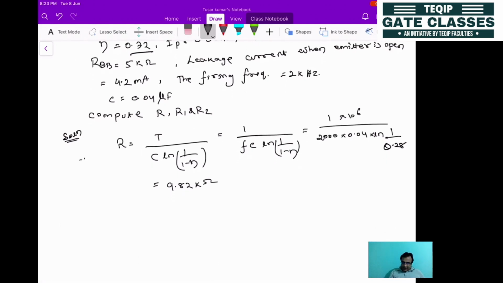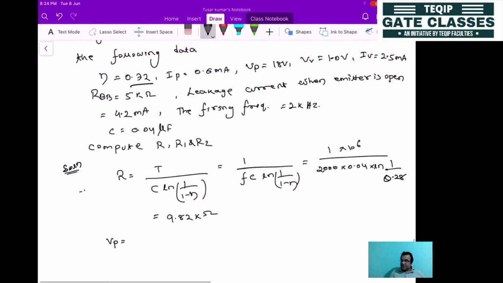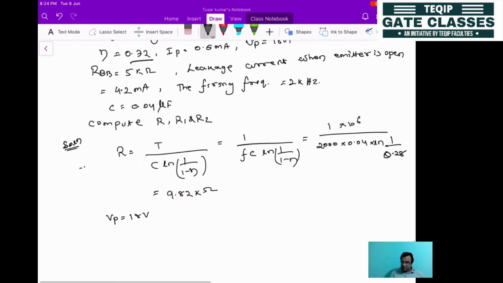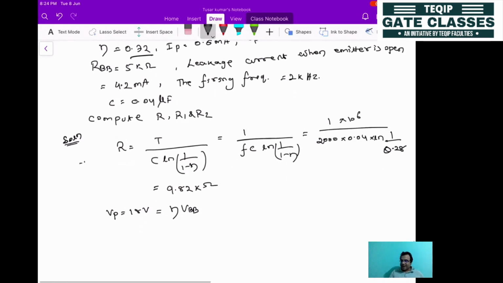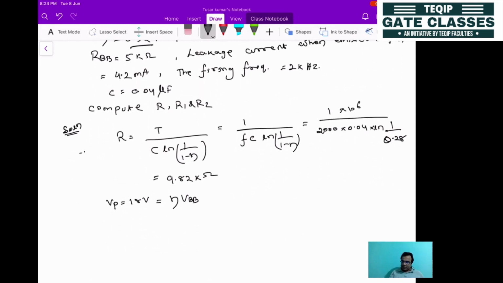Next, what is the peak point voltage? Vp is given as 18 volt. That value is equal to eta VBB, because Vd is not given, so you can assume Vd as an ideal diode, so Vd will be 0. So Vp equals eta VBB, and from this you can find VBB. VBB will be equal to Vp divided by eta. Vp is 18, eta is 0.72, so this will come as 25 volt.